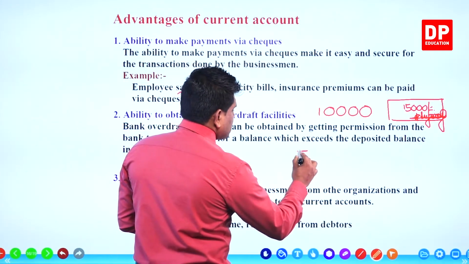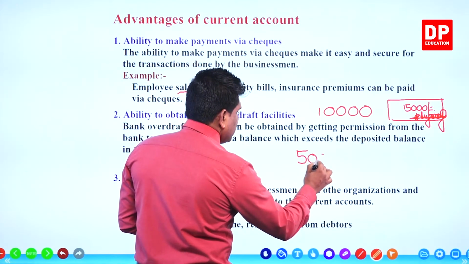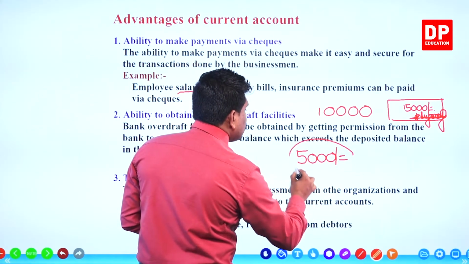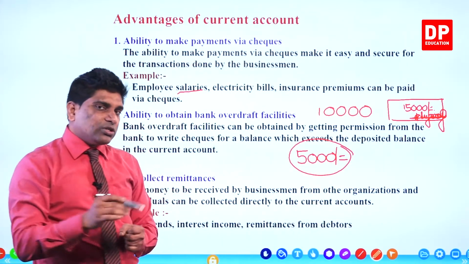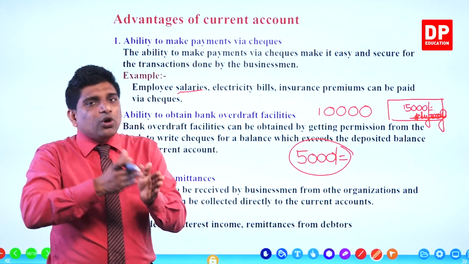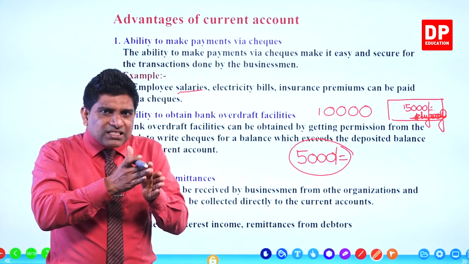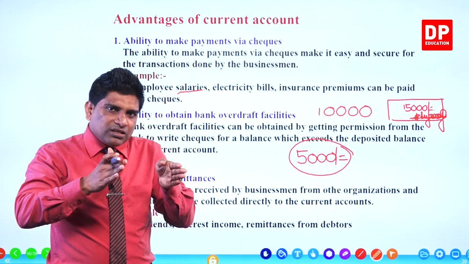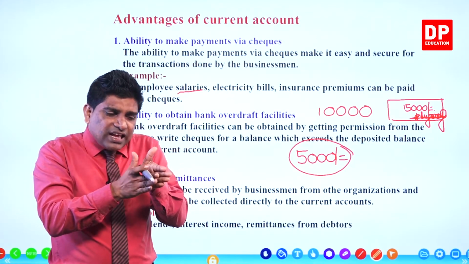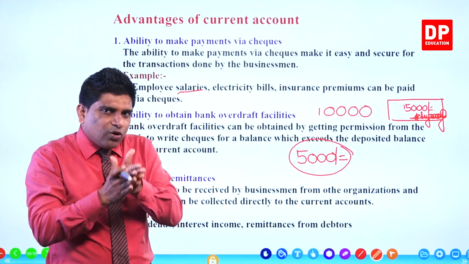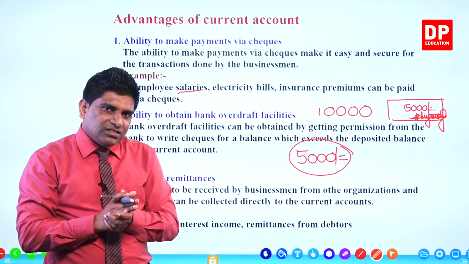The 5,000 rupees was given by the bank using the bank's money. Your balance is 10,000, and you exceeded it by 5,000. That's why we say overdraft.